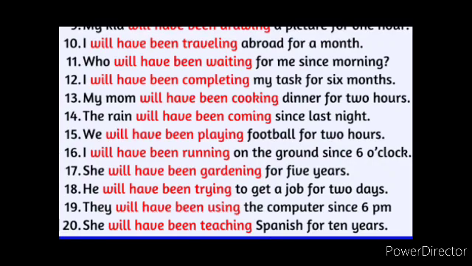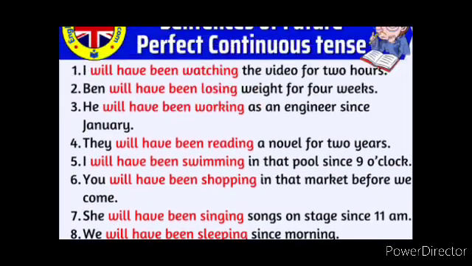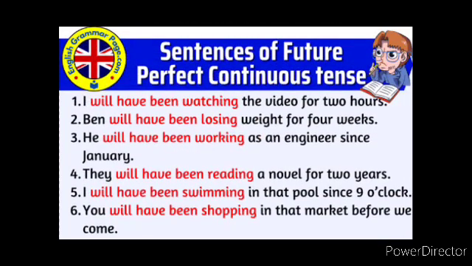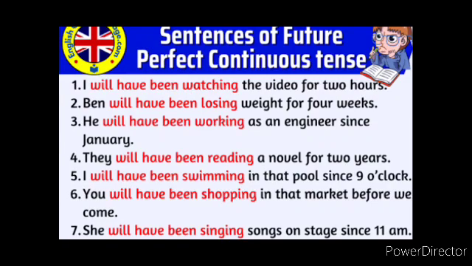My mom will have been cooking dinner for 2 hours. The rain will have been coming since last night. We will have been playing football for 2 hours. I will have been running on the ground since 6 o'clock. She will have been gardening for 5 years. He will have been trying to get a job for 2 days. They will have been using the computer since 6 p.m. She will have been teaching Spanish for 10 years. So see here, these are the 20 future perfect continuous sentences, children, for your reference.